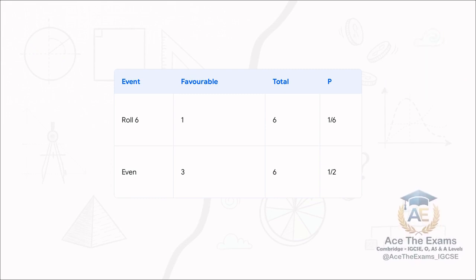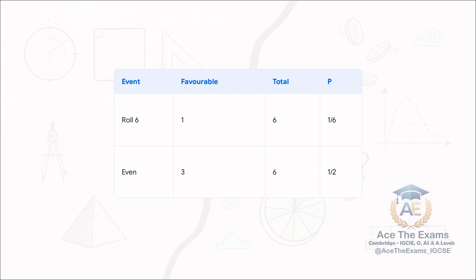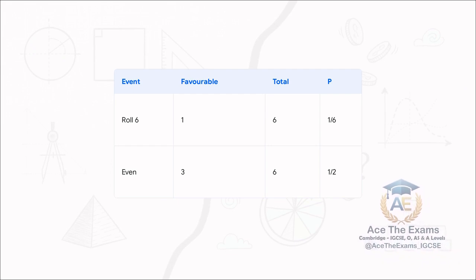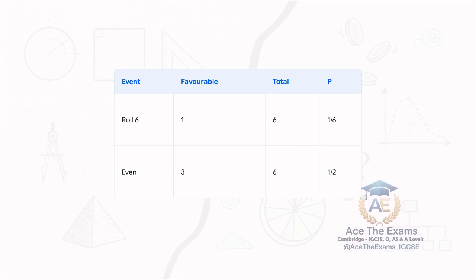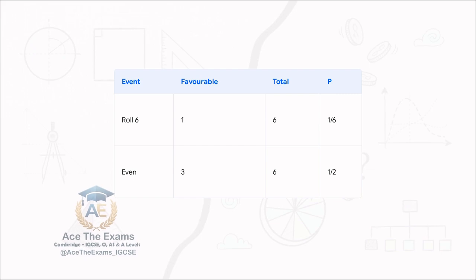Pretty straightforward. What if the event is rolling an even number? Well, our favorable outcomes are 2, 4, and 6, so that gives us 3 favorable outcomes. The total possible outcomes remain 6, so the probability is 3 over 6, which we easily simplify down to 1/2.